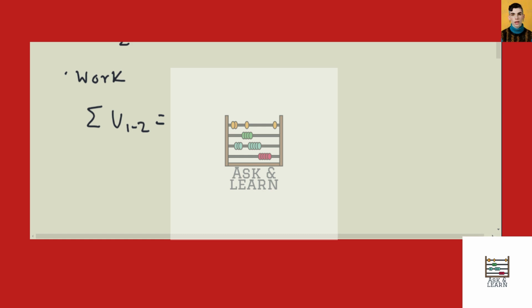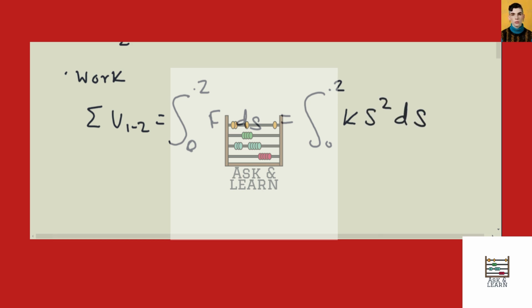Work is found by calculating the forces, but here the force isn't constant. It actually varies, again, depending on the distance. So we have to take an integral of this force dot ds, and the bounds are from 0 to that maximum deflection, 0.2. So plugging in F, we have K S squared ds.